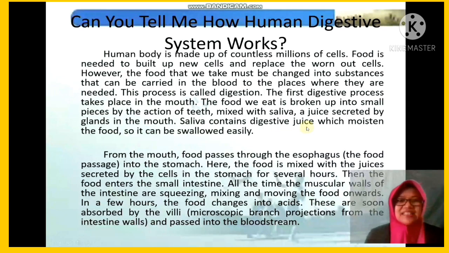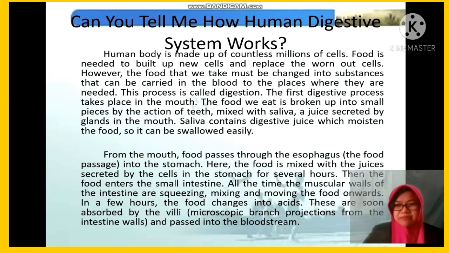Okay, let's read together. Can you tell me how the human digestive system works? Let's read together. The human body is made up of countless millions of cells. Food is needed to build up new cells and replace the worn-out cells. However, the food that we take must be changed into substances that can be carried in the blood to the places where they are needed. This process is called digestion.